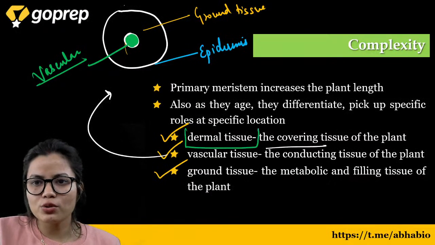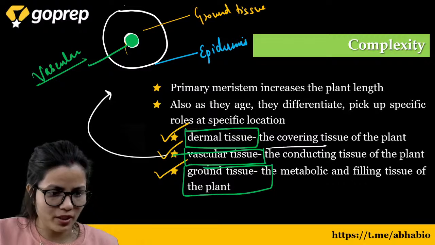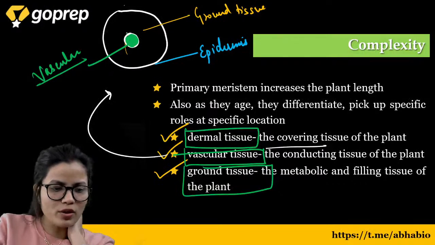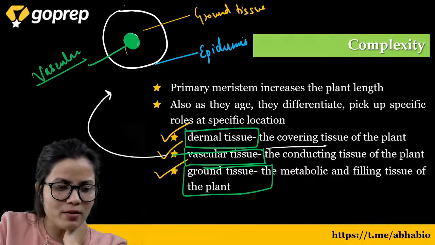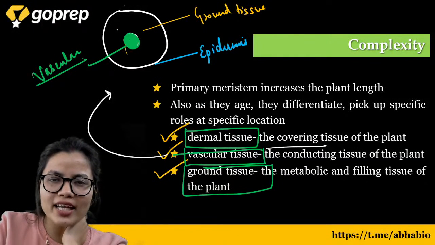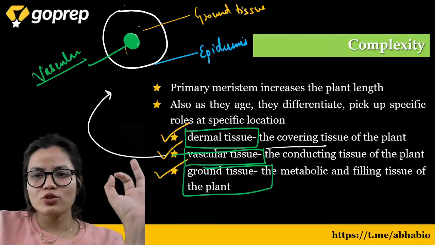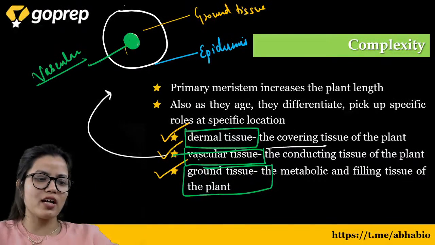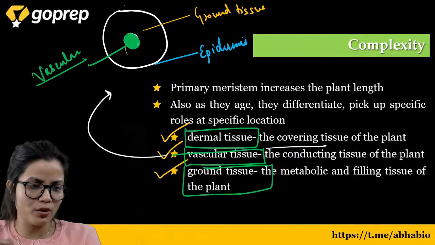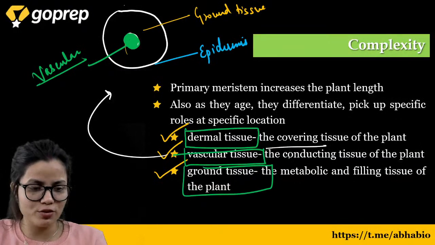Dermal tissue, vascular tissue and the ground tissue. This is the vascular tissue. This is the epidermis tissue and all the area which is left needs to be filled. So it is filled with a type of tissue which is called ground tissue. तो बच्चे यहाँ का जितना भी part होगा that is called as ground tissue. I hope that it is clear to all of you.